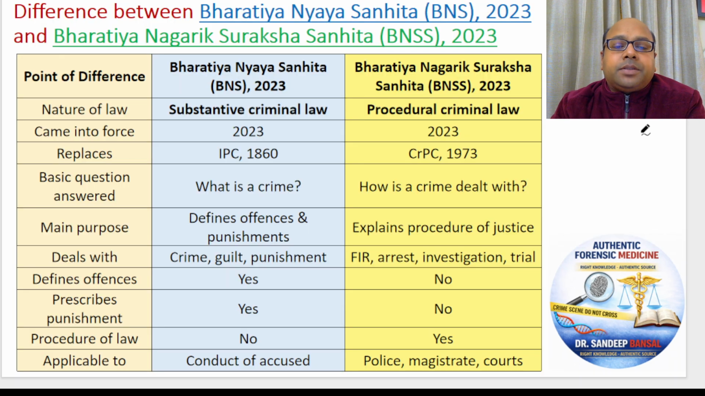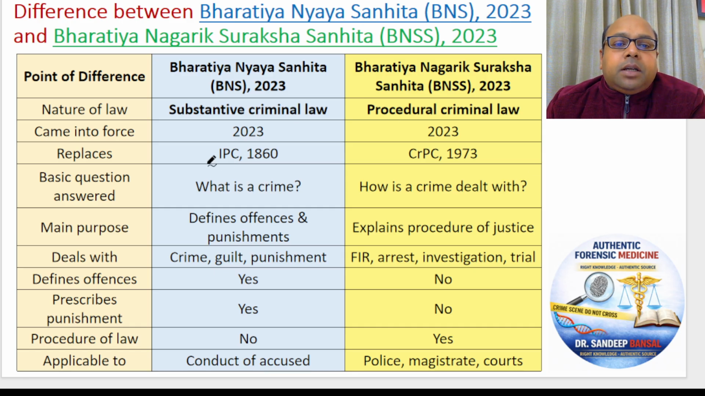So friends, the first topic is Bhartiya Nyaya Sanhita 2023 and Bhartiya Nagarik Suraksha Sanhita, BNSS, 2023. Now what are these and what is the difference between them? Friends, in the Indian judicial system, we have two main laws. These are very old laws, the IPC, the Indian Penal Code, and the CrPC, the Code of Criminal Procedure.